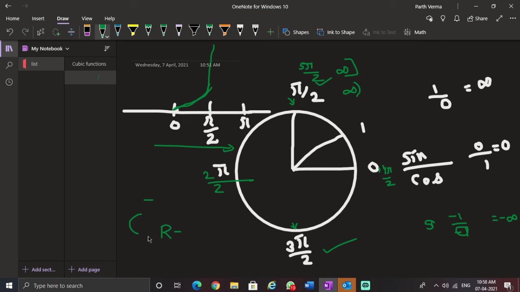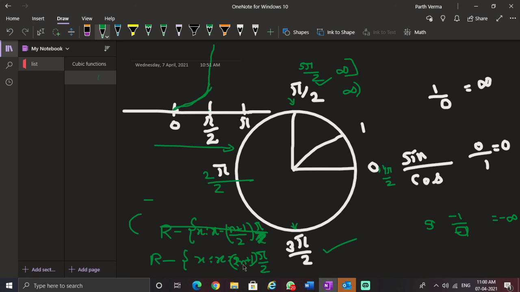That's why I have written all real numbers, and what do we have to subtract? All those x's are to be subtracted where x is equal to odd multiples of pi by 2, that is (2n plus 1) pi by 2. If you substitute 0 here, you'll get 1 pi by 2.